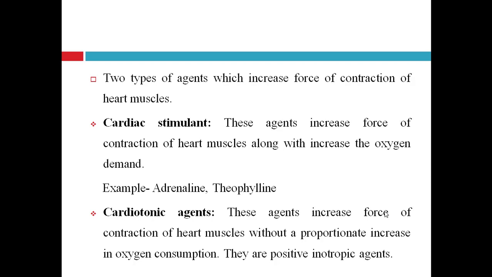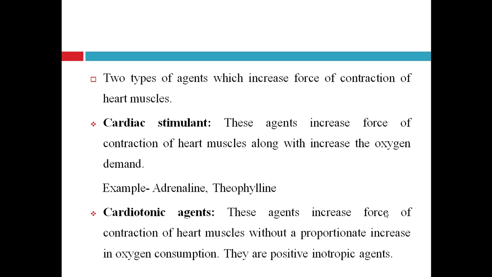Basically, there are two types of agents which increase the force of contraction of heart muscles or myocardium. First one is cardiac stimulant. This agent increases the force of contraction of heart muscles along with an increase in oxygen demand. For example, adrenaline, theophylline. These are adrenergic agents, or you can say sympathomimetic agents. These drugs stimulate the heart, or increase the force of contraction of heart muscles, but along with it they increase the oxygen demand.